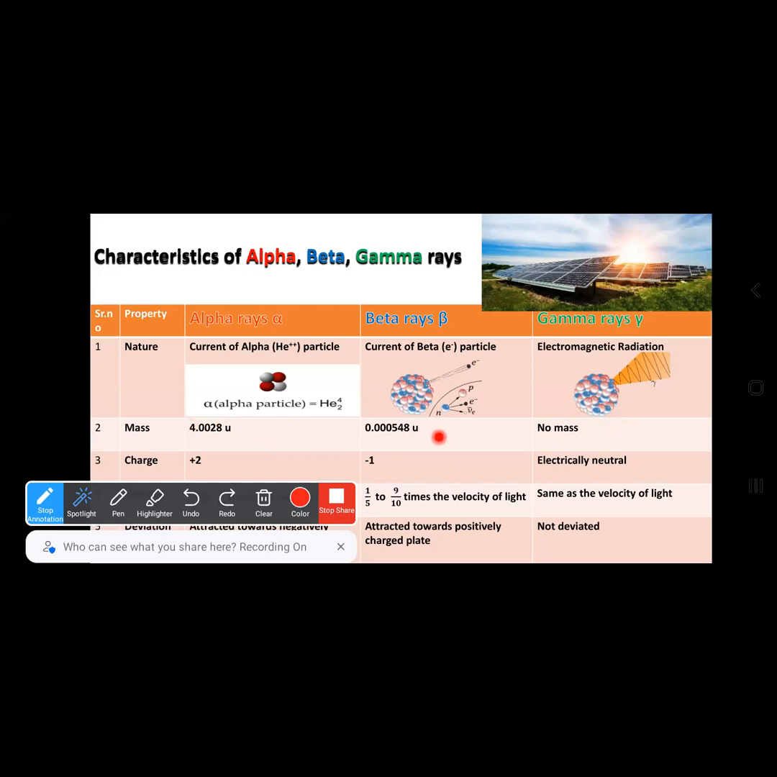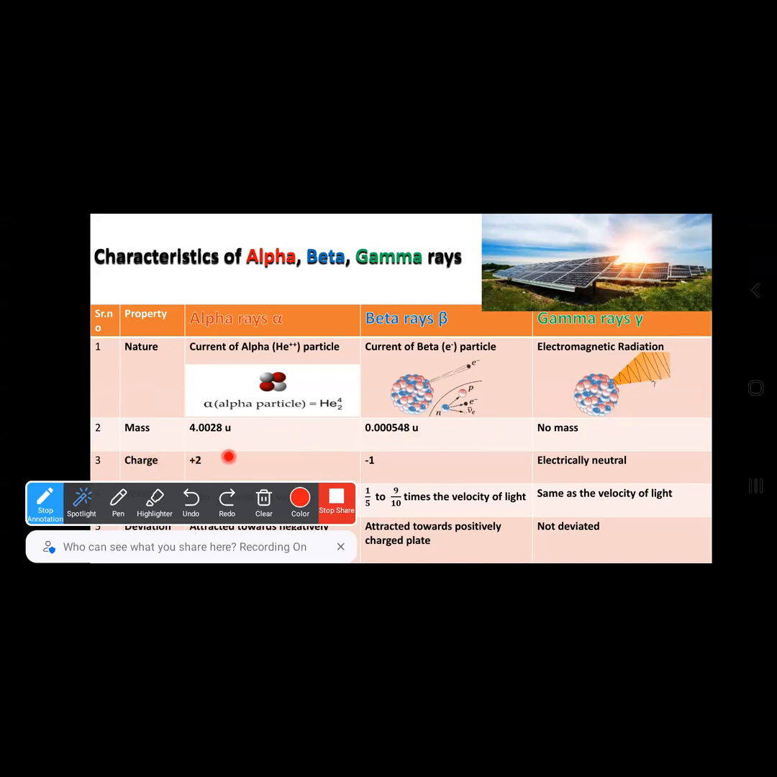Now from here you can compare that the alpha particle is very heavy compared to beta particles, since it is 4.0028 U, and the beta particle is very small compared to alpha. It is 0.000548.